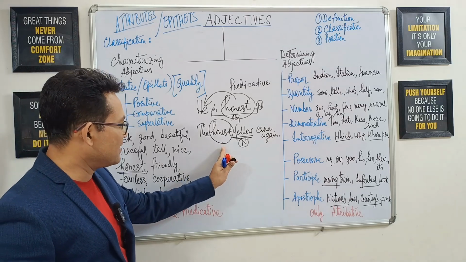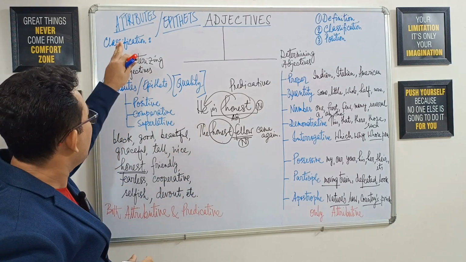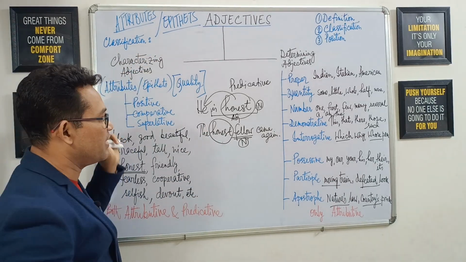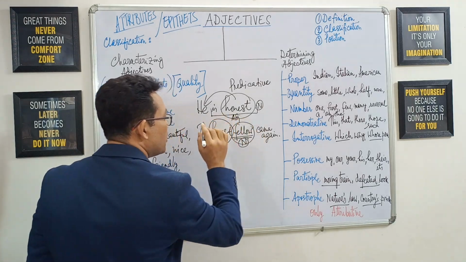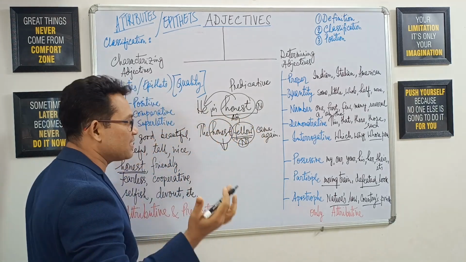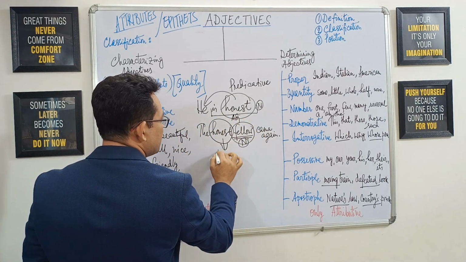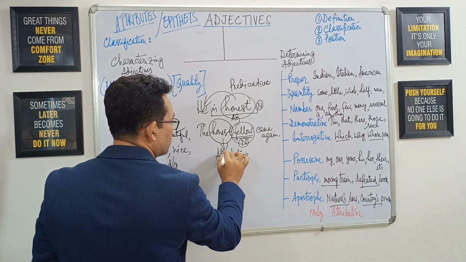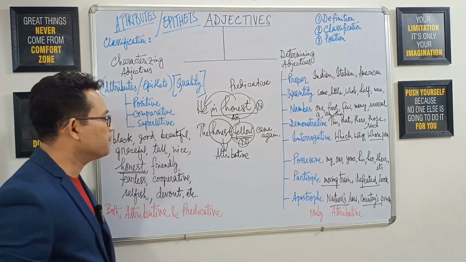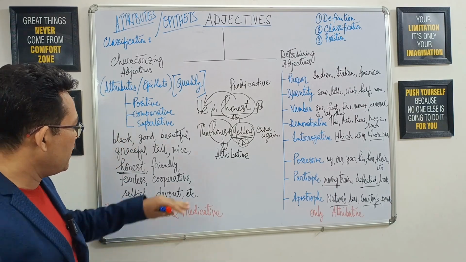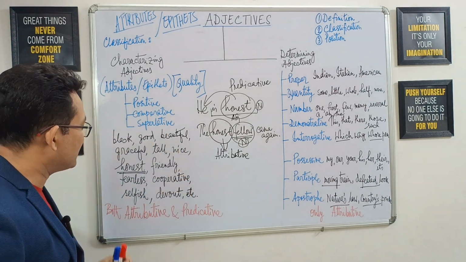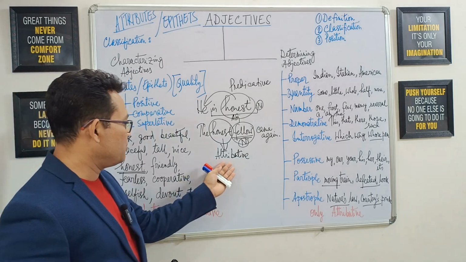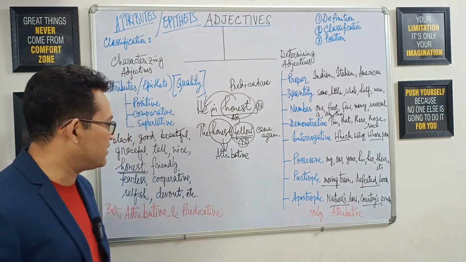So here the adjective honest is nothing but an attribute or an epithet for this noun fellow. So this time the same adjective honest is an attributive adjective. And in the same way we can use all these adjectives as attributive adjective and predicative adjective.